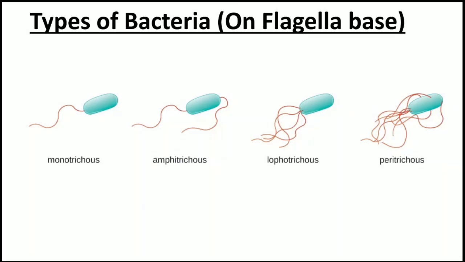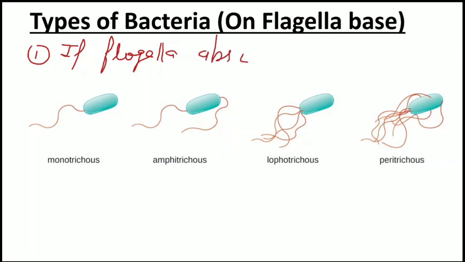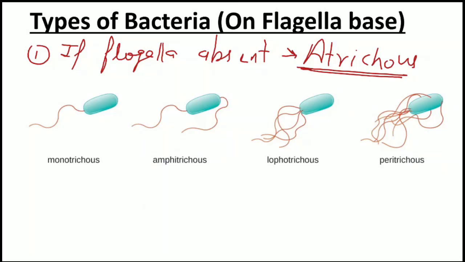Here, number one, if the flagella are absent, I am writing it in the first position. If flagella are absent, then the bacteria are known as Atrichous.